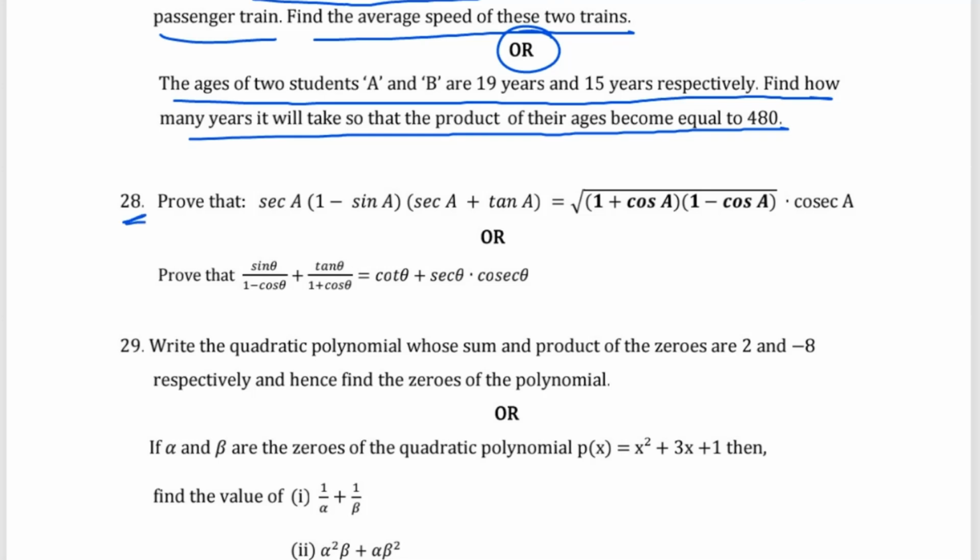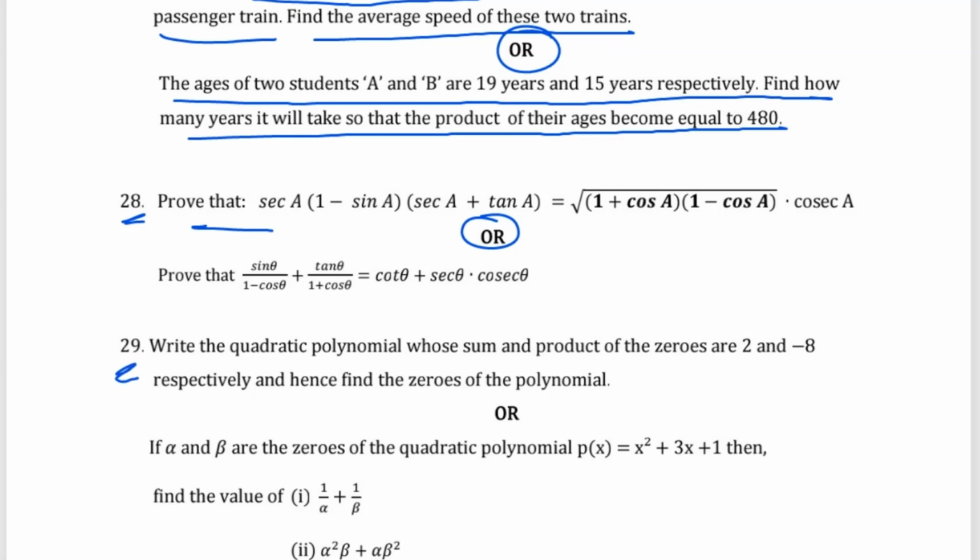Then question number 28, prove that (secant A)(1 minus sin A)(sin A)(secant A plus tan A) equals root of (1 plus cos A)(1 minus cos A)(cosecant A). Or you can prove that sin A by 1 minus cos A plus tan A divided by 1 plus cos A equals cot theta. Sin theta divided by 1 minus cos theta plus cos theta divided by 1 minus sin theta, 1 plus cos theta equals cot theta plus secant theta into cosecant theta.